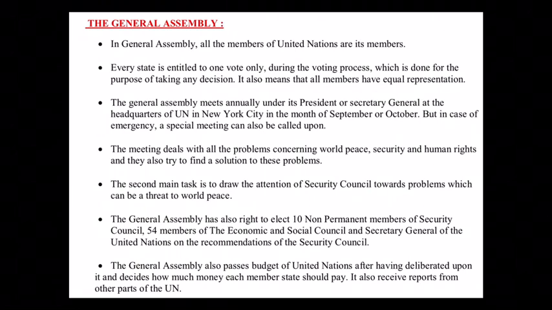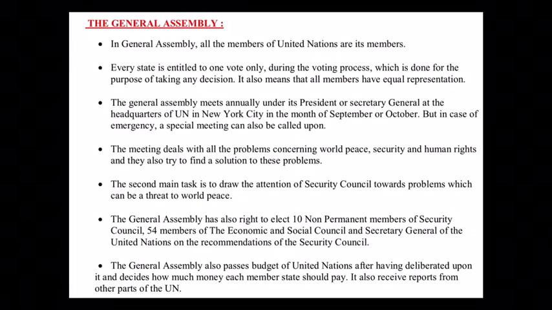The next one, the General Assembly also has the right to elect 10 non-permanent members of the Security Council, 54 members of the Economic and Social Council, and the Secretary General of the United Nations on the recommendation of the Security Council. Now these are certain appointments which are made by the General Assembly during their meeting. They choose 10 non-permanent members of the Security Council, the second organ. Then 54 members of the Economic and Social Council, that is the third organ. From the third organ they choose 54 members, and above all the Secretary General, who is the overall administrator, on the recommendation of the Security Council.